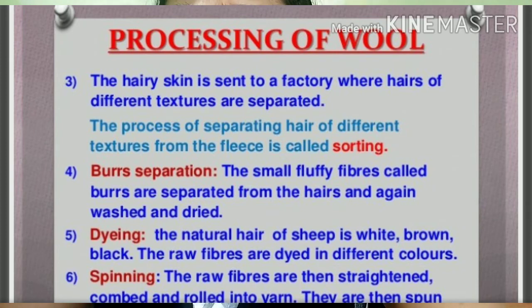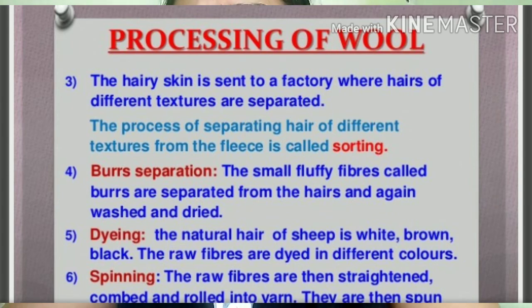Now, I have separated the fibers from the wool. Now, I need different varieties of colors. So, in order to get this, I have to go to the next process called dyeing, in which the fibers can be dyed in different colors based upon our requirement. Now, the next step is called spinning.